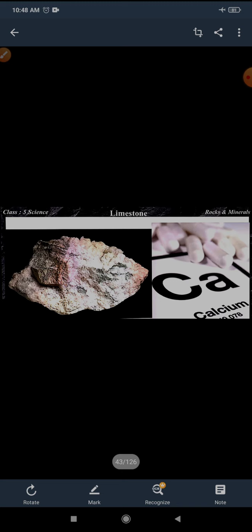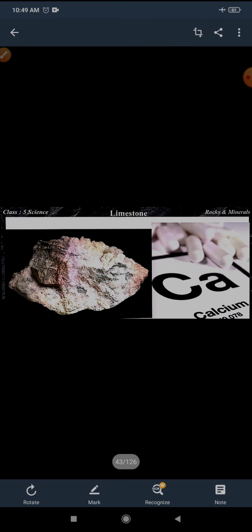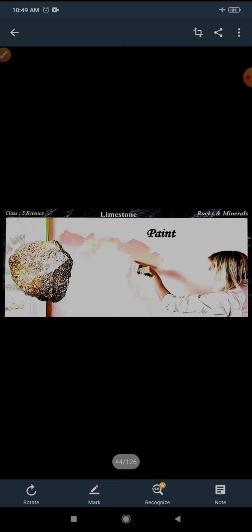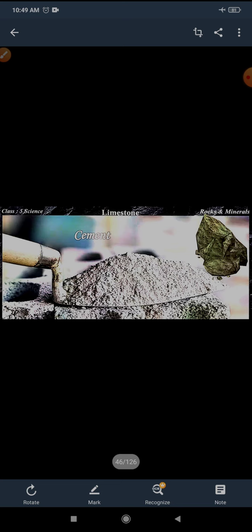Now the limestone. It is a rock with fine grains that are quite soft, and it contains the mineral calcium and tiny bits of animal shell also. It is used in making many things such as paint, whitewash, and cement.